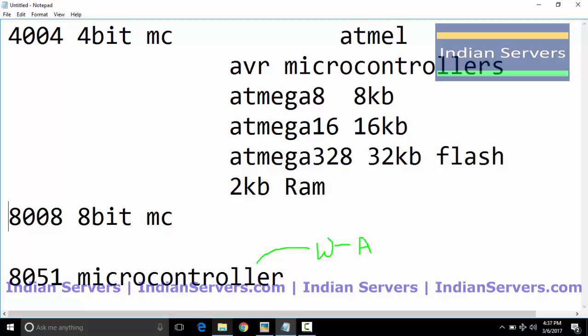After generating the application, we should upload it to the microcontroller by using some other hardware programmer. By using a hardware programmer, this application is dumped into the 8051 or 8008 microcontroller. These are the many steps involved in programming the 8051 microcontroller.